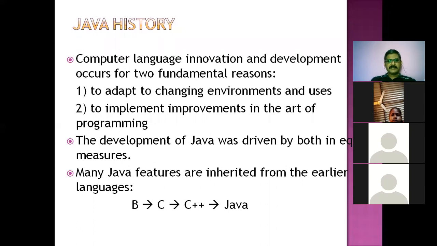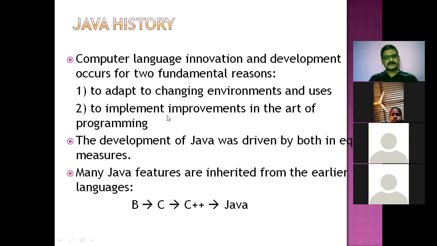So the main intention here is, first, any programming language has to adapt to the situations and environments in which it has to be used, and additional features should be added according to the needs.